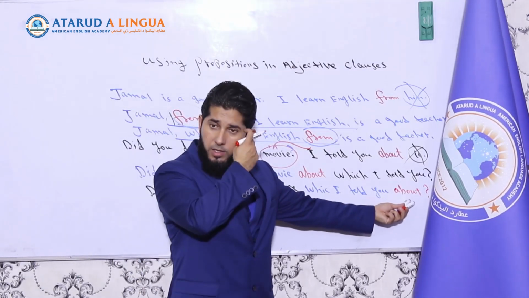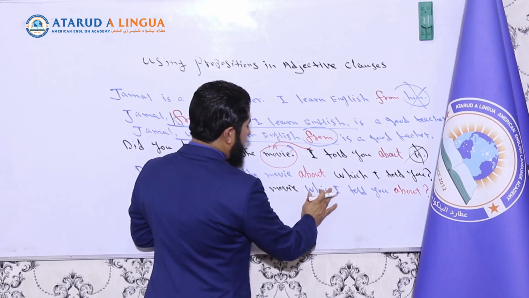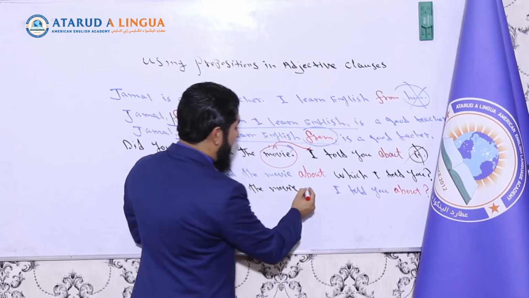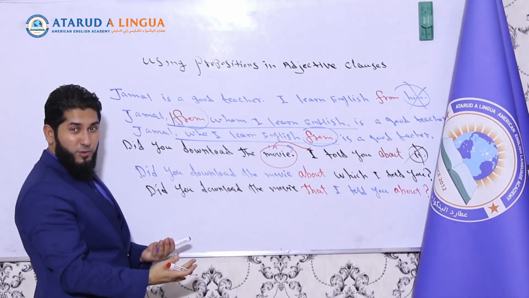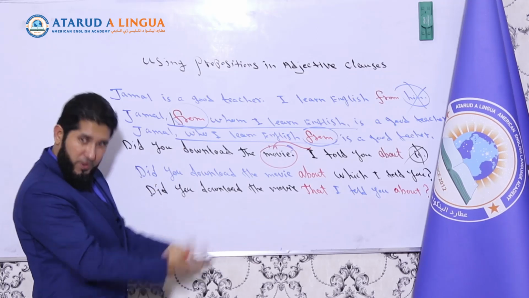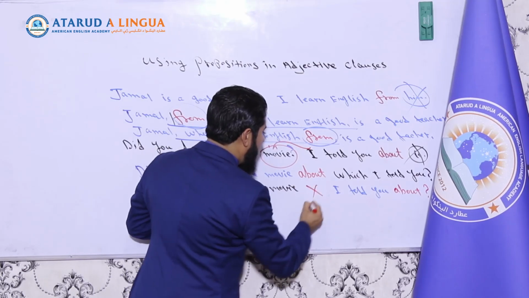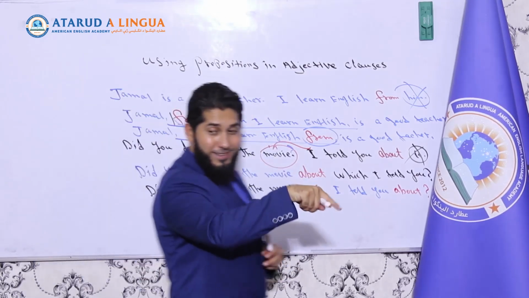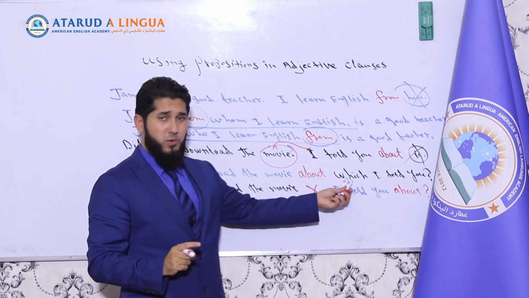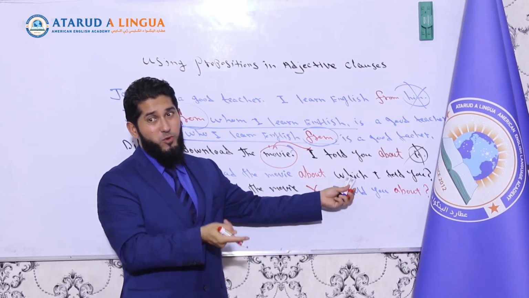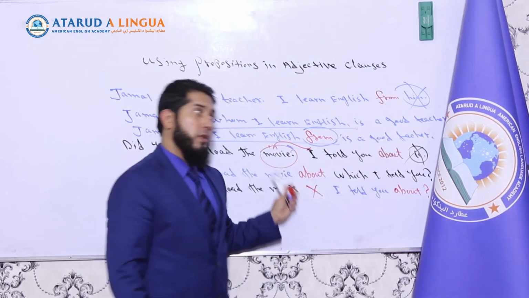If you use the preposition at the end of your adjective clause, it becomes less formal or informal, okay? And you can also use the relative pronoun that instead of which. You can say, did you download the movie that I told you about? That's also possible. Why? Because this is a defining or restrictive adjective clause, right? So you can also omit the relative pronoun and you can say, did you download the movie I told you about? That's also possible. But don't forget, if you want to use the relative pronoun that instead of which, then your preposition should be used at the end. You cannot say about that I told you, okay? That I told you about.